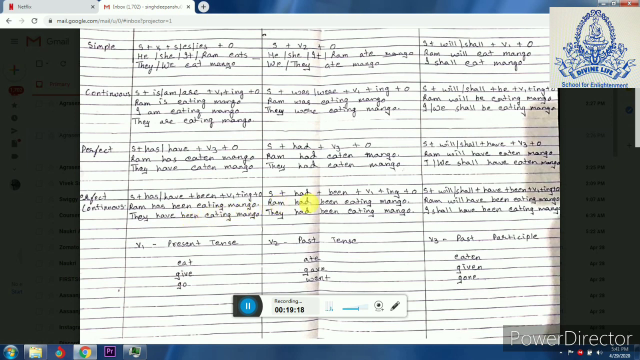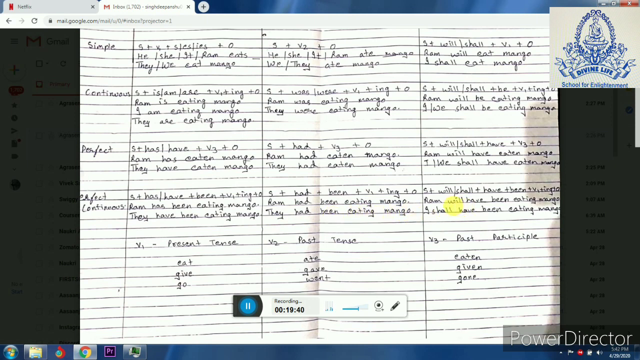Now past perfect continuous tense, subject had plus been plus verb 1 plus ing plus object. Ram had been eating mango. This is for singular. If there is a plural subject, then also it does not change. They had been eating mango.